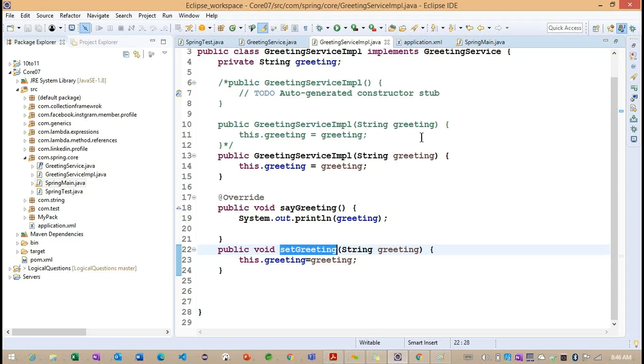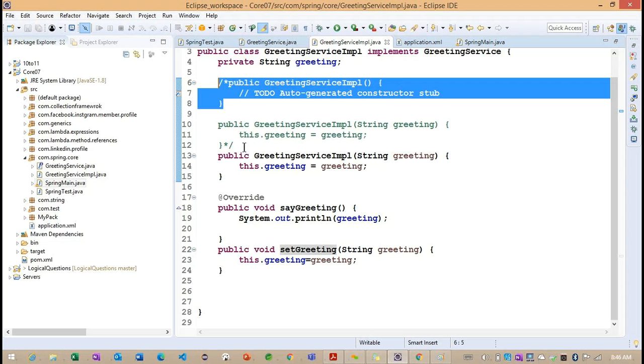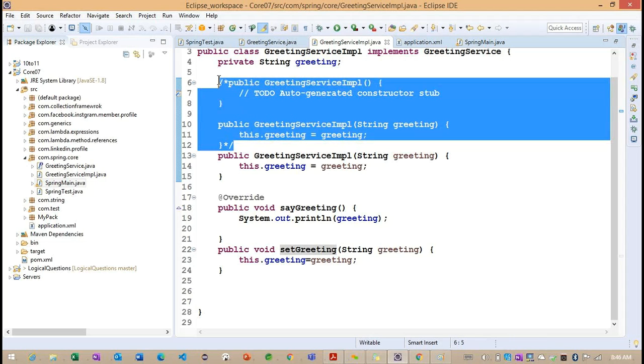But whenever we discuss constructor injection, we cannot directly create this parameterized constructor alone. We need a default constructor also. Because of this, I created two constructors, right? For this current example we don't have a use right now, but we are going to discuss one more example, the constructor injection related example. So this section of code is going to be used there.